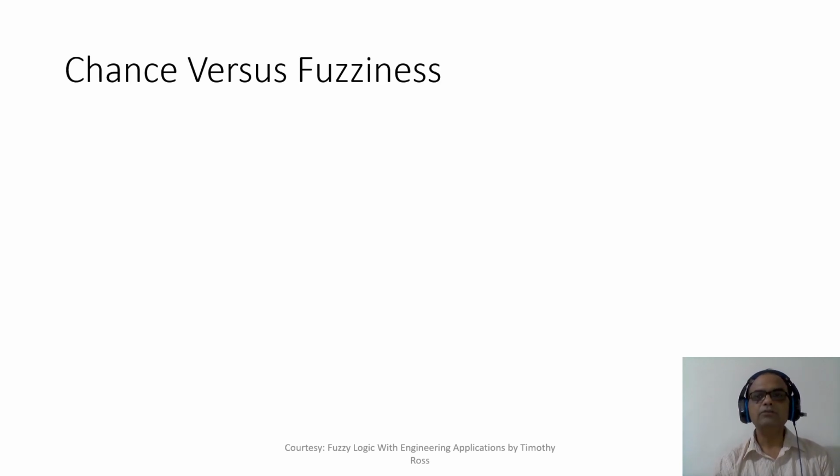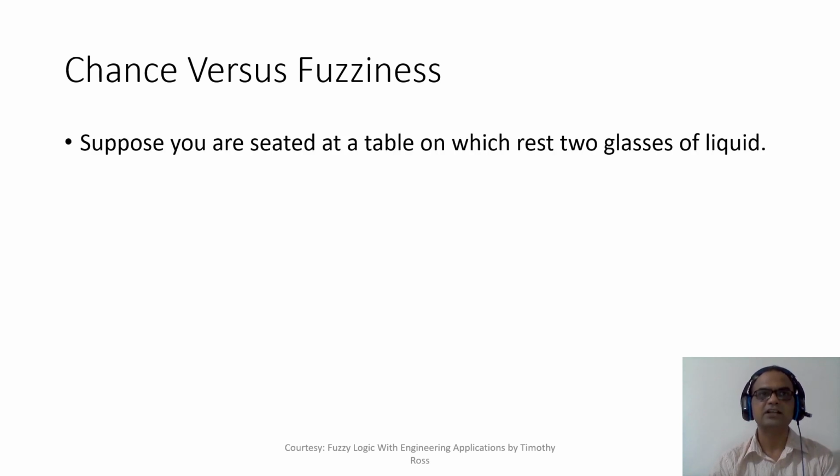Right. So when this mathematician Lotfi A. Zadeh came up with the idea of fuzzy set, many mathematicians said that it is simply a kind of probability or a chance kind of thing. So let me give you an example why it is not a percentage kind of thing. A percent is something different and fuzzy membership value is something different. So let's take an example.